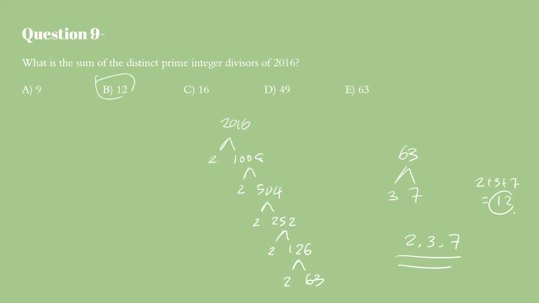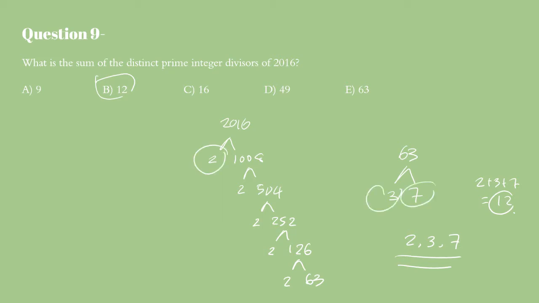So if you didn't understand the problem, I'll explain it a little bit. The sum of the distinct integer prime divisors of 2016 would really just be the sum of the different types of prime divisors that 2016 has, and those wouldn't be all divisors, it would just be the prime ones. So that would be 2, 3, 7.